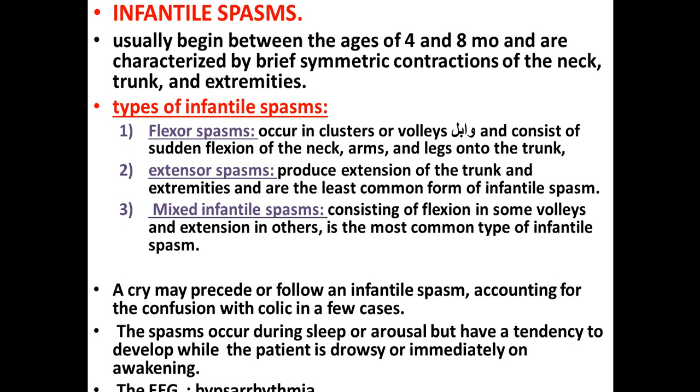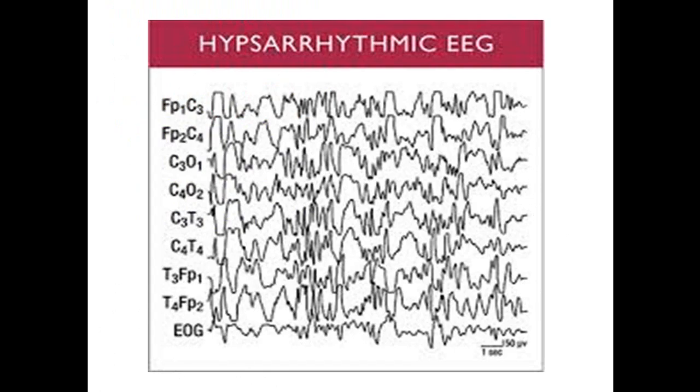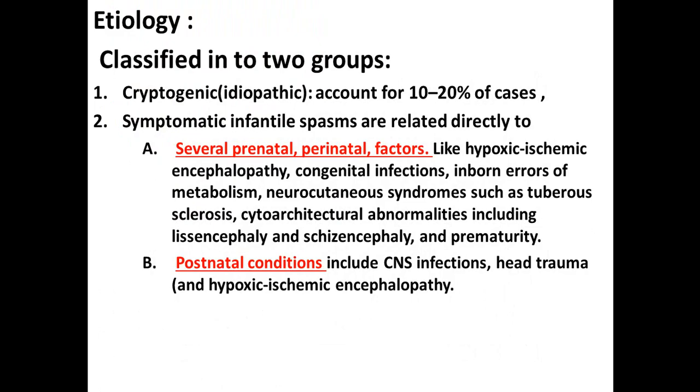The spasm occurs during sleep or arousal, and it mostly develops while the patient is drowsy or immediately on awakening. The EEG here is characteristic, and we call it hypsarrhythmia, like in this. This is the hypsarrhythmia. It is a bizarre shape and involves all leads, so it is a generalized type.